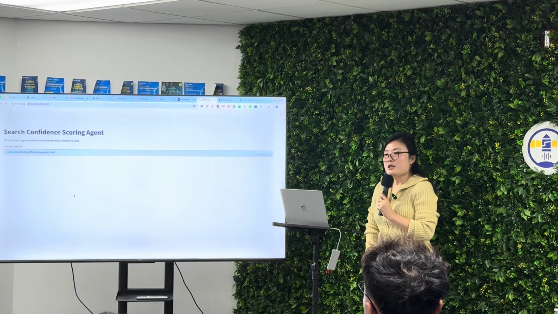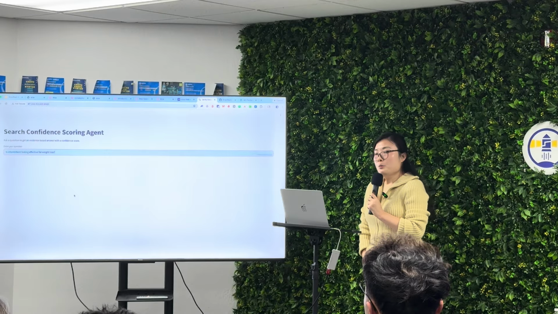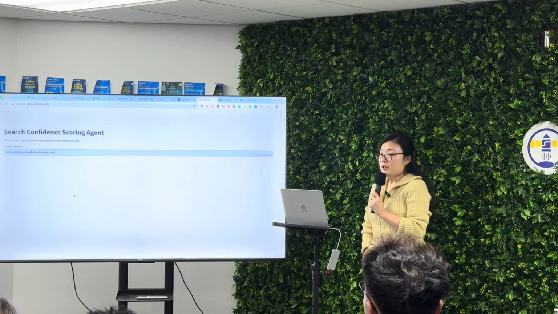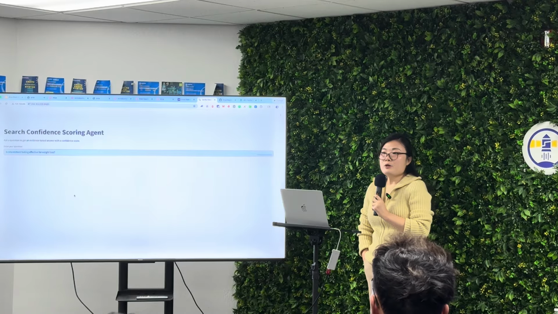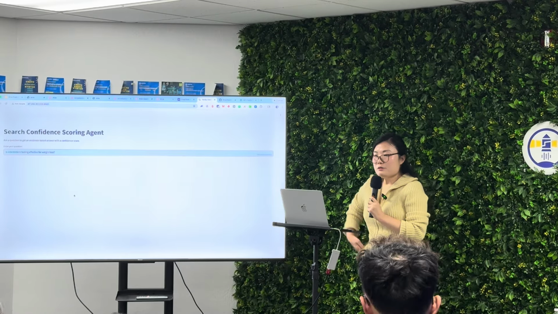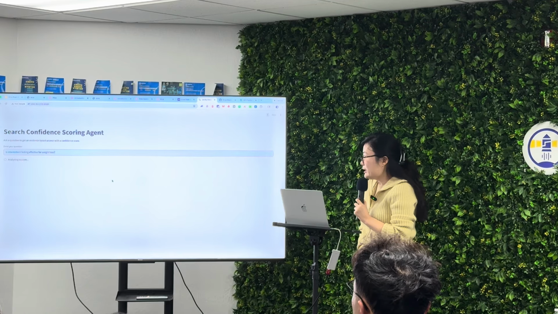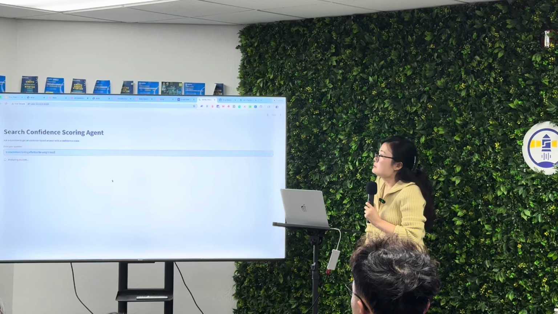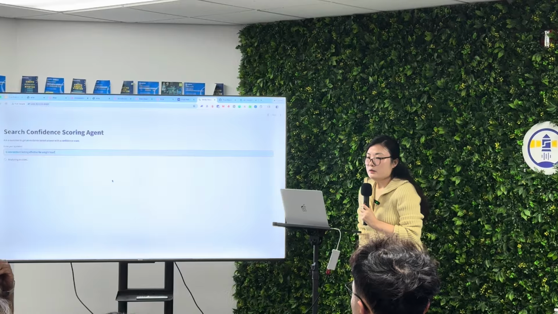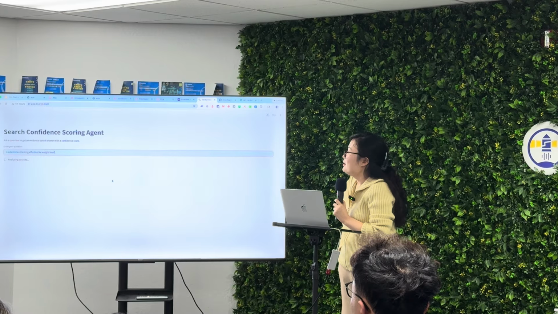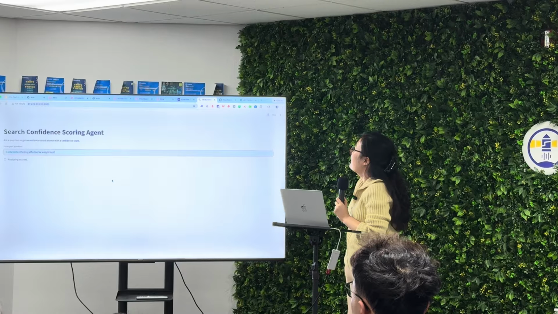You may find different viewpoints from web search, from news articles, or sometimes you may find contrarian views from academic resources. So let's do a search here. Let's run the query. Okay, it's churning.